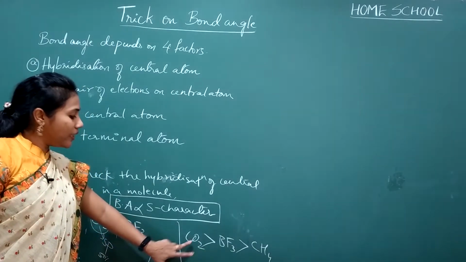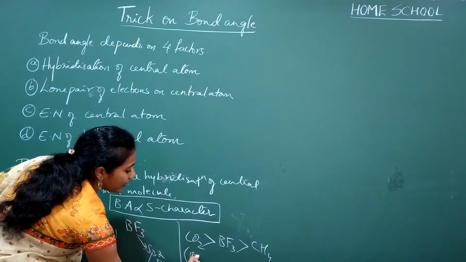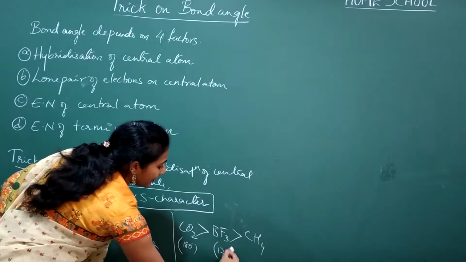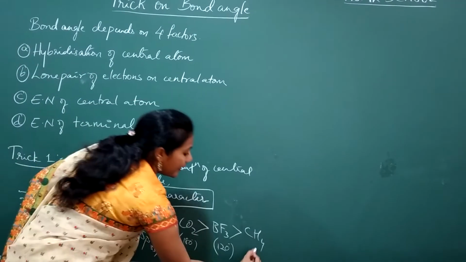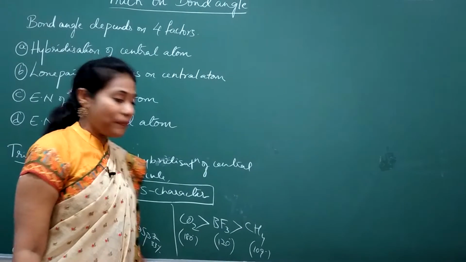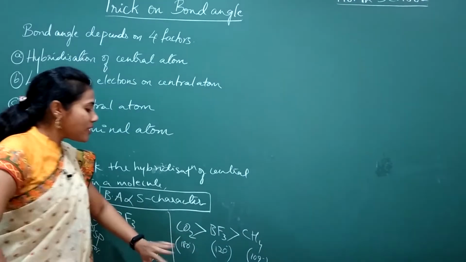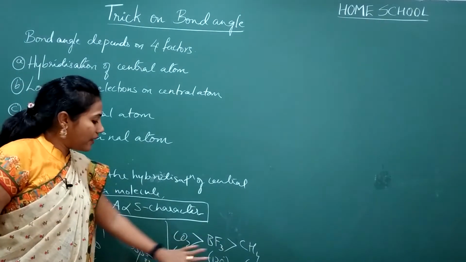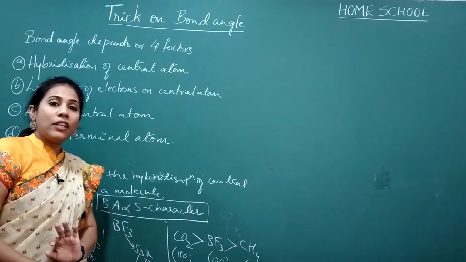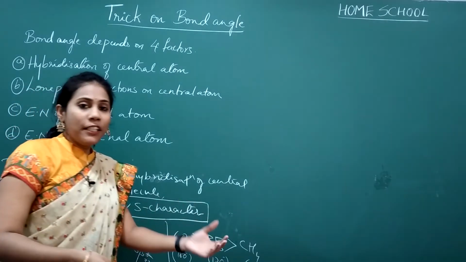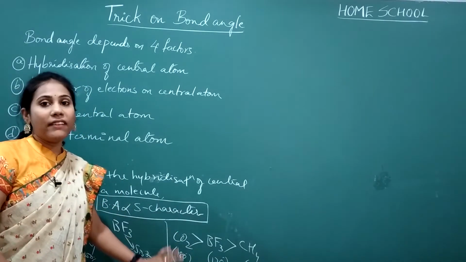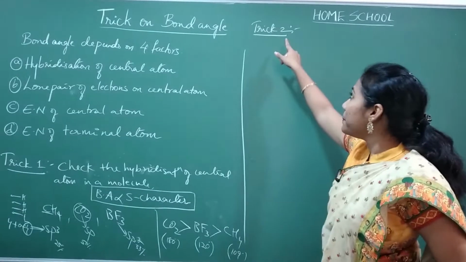And we know in carbon dioxide the bond angle is 180 degrees because the molecule is linear, and here it is trigonal planar, so the bond angle is 120, and here 109 degrees, because it has a tetrahedral shape. These are common molecules where we know their bond angles: carbon dioxide 180, BF3 120, and CH4 109. But if it is a different molecule, we cannot guess the bond angle. So definitely this trick will work out.